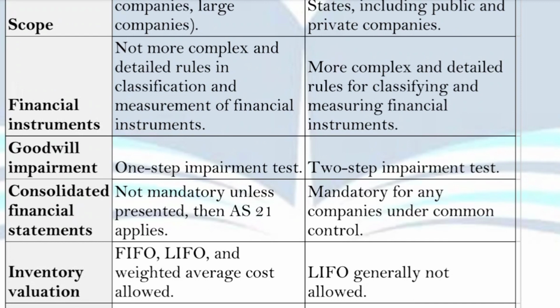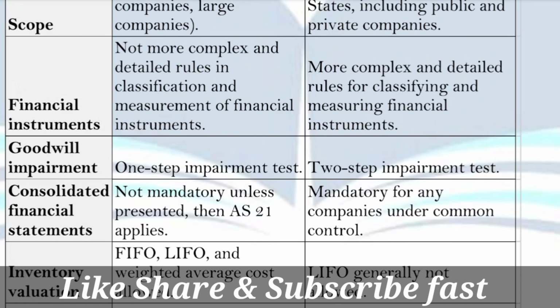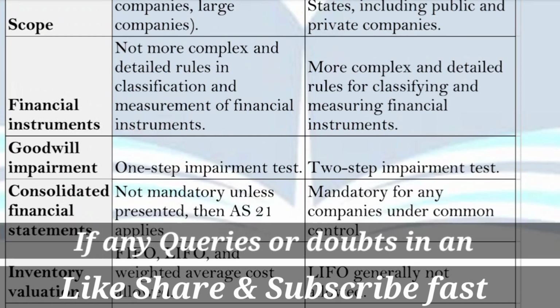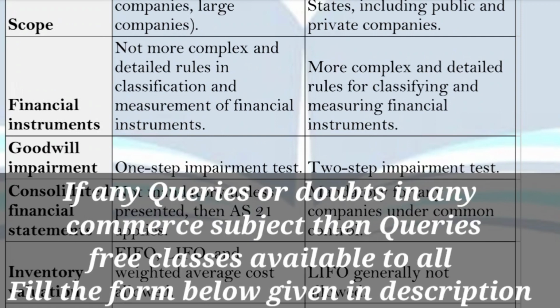Next one is goodwill impairment. As you know, first is impairment. What do you mean by impairment? Impairment, in simple terms, is deterioration of an asset, or when the asset gives you a negative value, it has to be tested. According to Indian accounting standards, you have to test your asset when it gives you a negative value, right? You have to test the goodwill with a one-time test. According to the Indian accounting standard, you only have to do one impairment test to check the impairment of the assets.